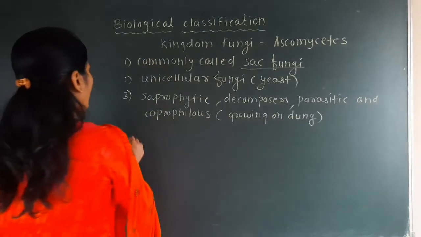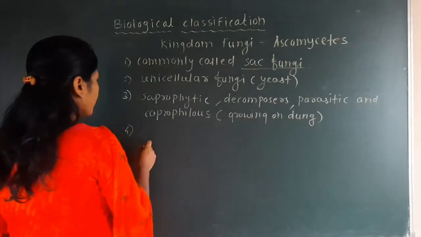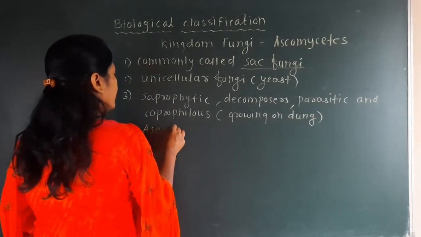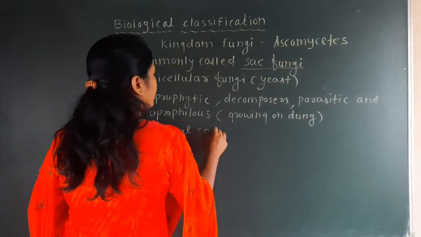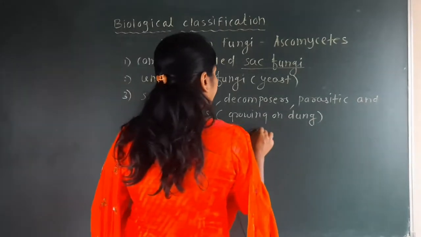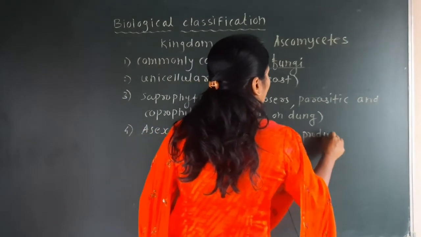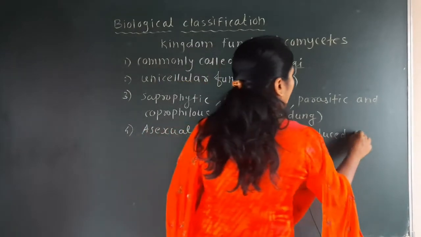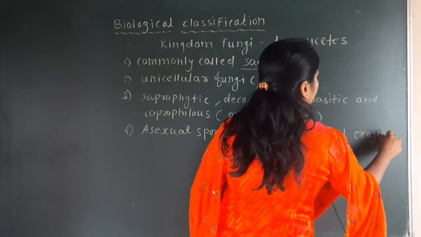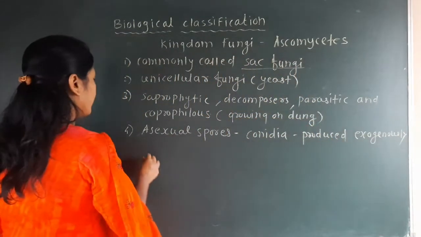Then the next point is that the asexual spores are called conidia, which are produced exogenously on the conidiophore.